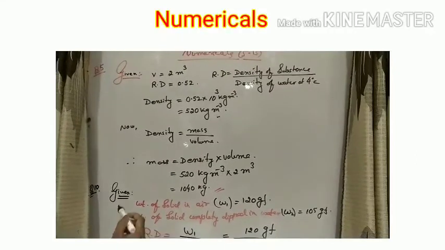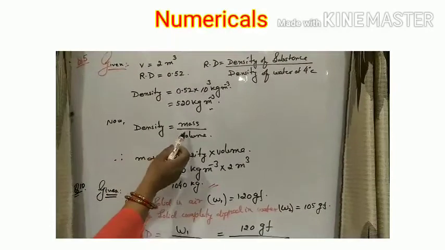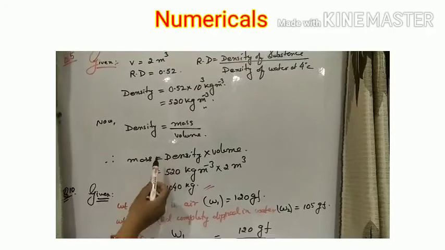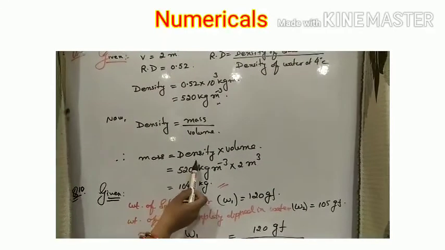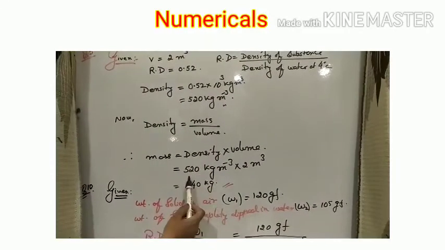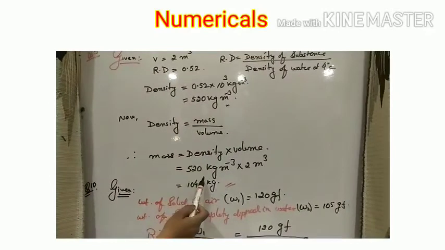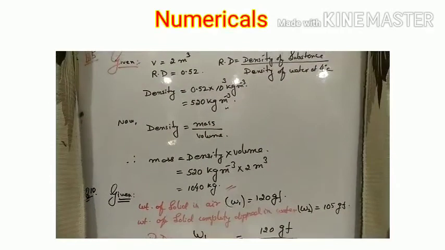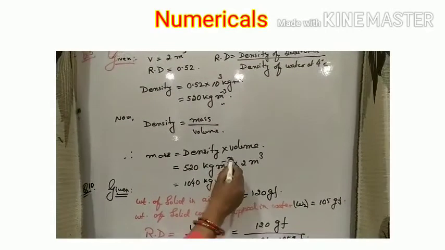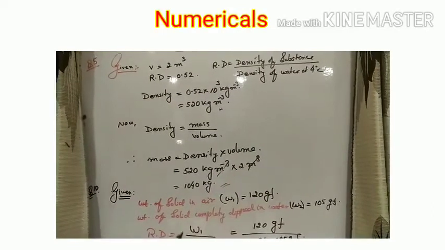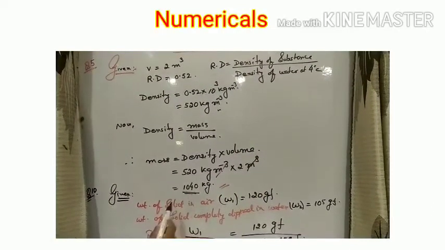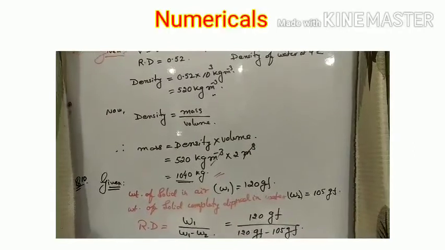Now we will use the formula of density is equal to mass by volume. So mass is equal to density into volume. Now density, just now we calculated 520 kg per meter cube, and volume given 2 meter cube. So meter cube and meter cube cancel each other, and hence we get our mass 1040 kg.